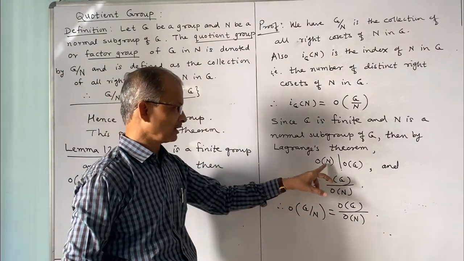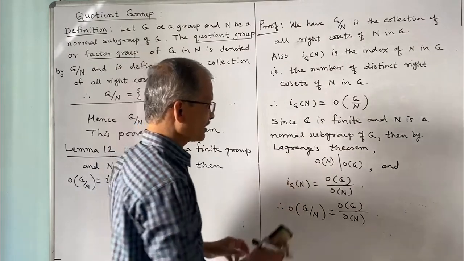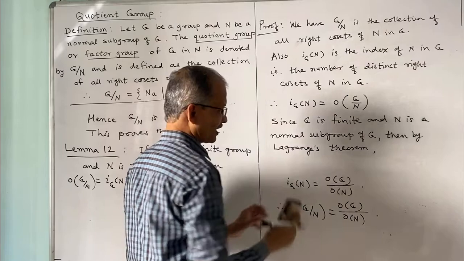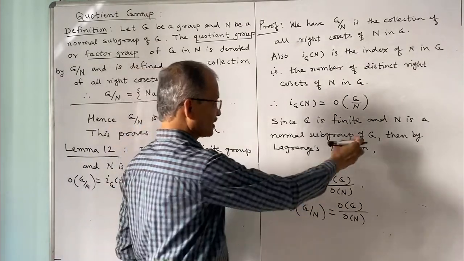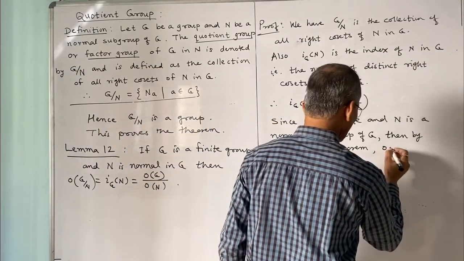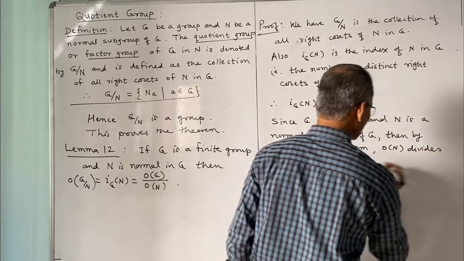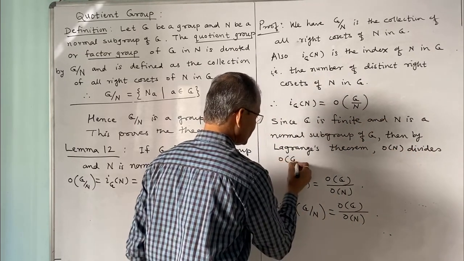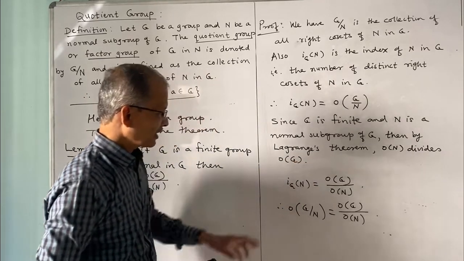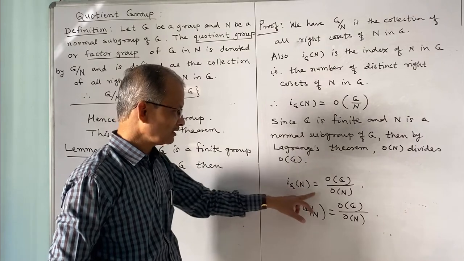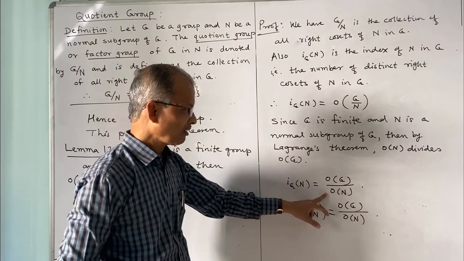This is a divisibility relation, so we may write it in words so that division and quotient will not be confused. By Lagrange's theorem, order of N divides order of G, and the index of N in G is equal to order of G divided by order of N.